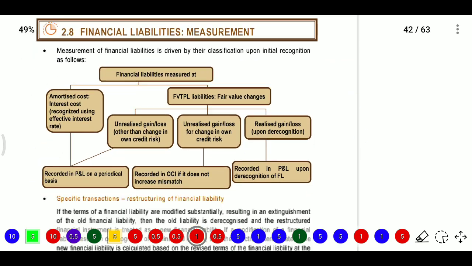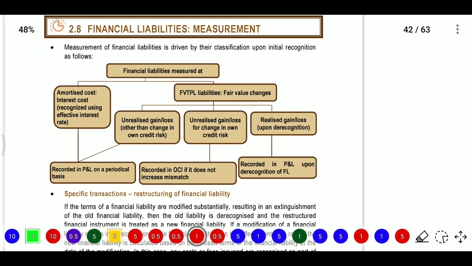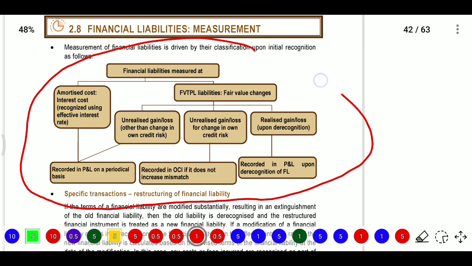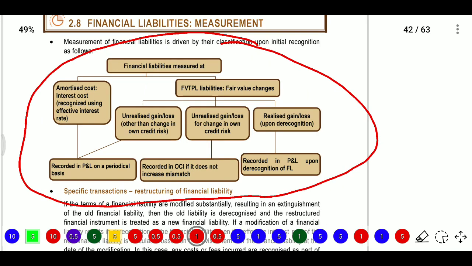Next, other question. Financial liability measurement. How can we measure the financial liability? Here a financial liability is measured at amortized cost or fair value changes, FVTPL liability. Amortized cost means interest cost. Interest cost will be recognized by using the effective interest rate and recorded in the profit and loss account on a periodical basis.